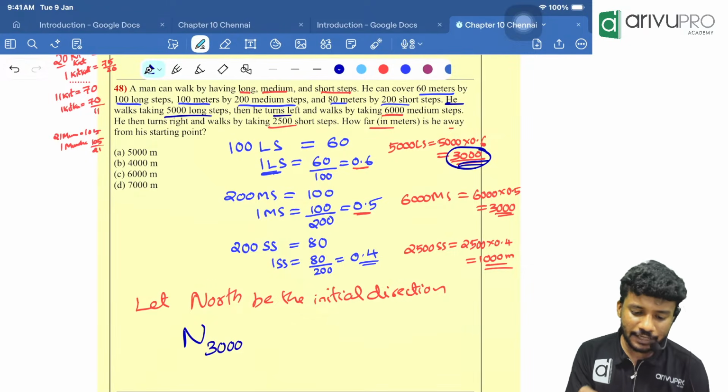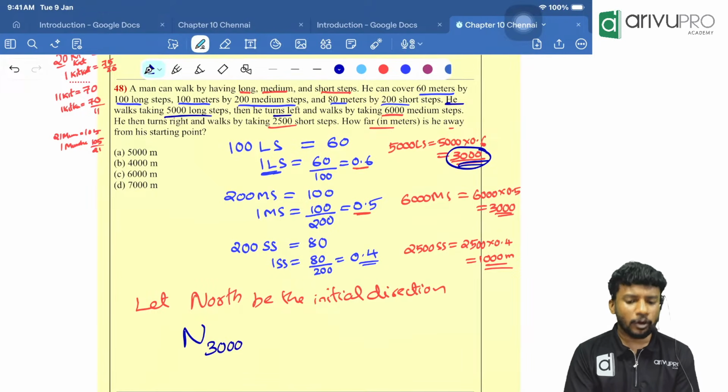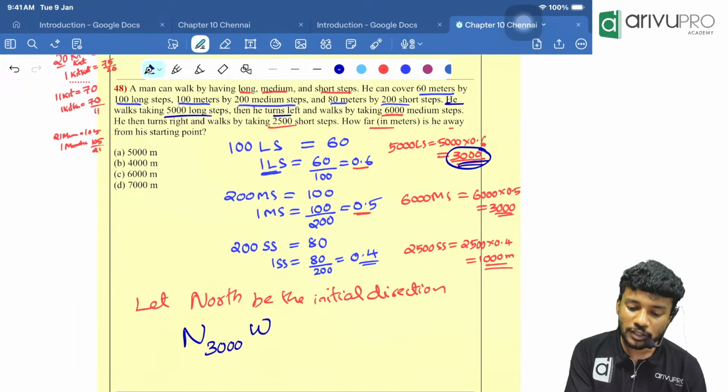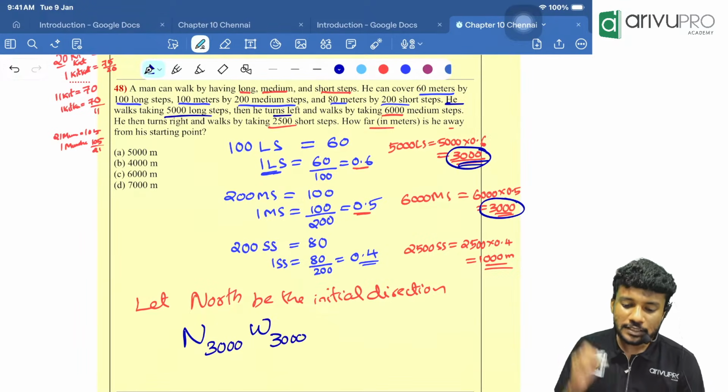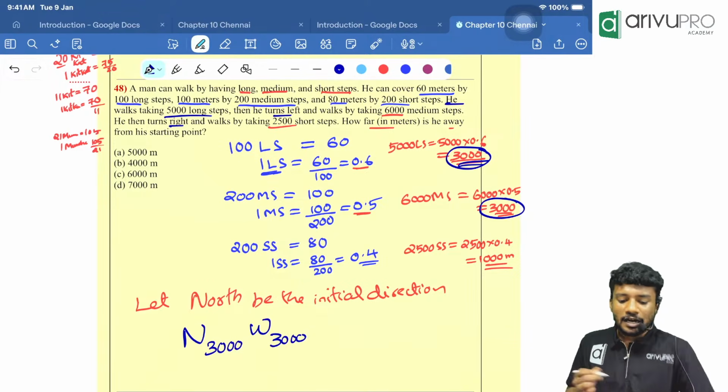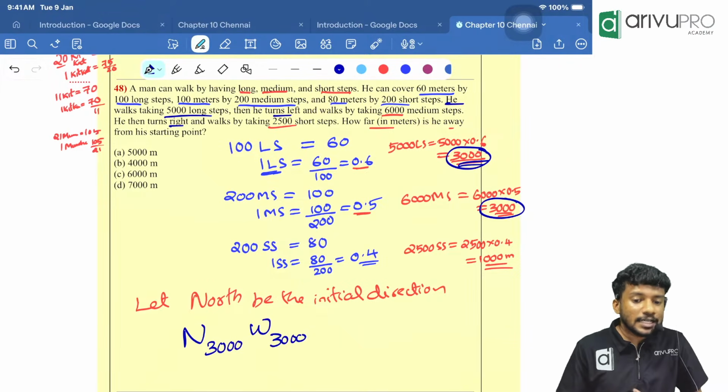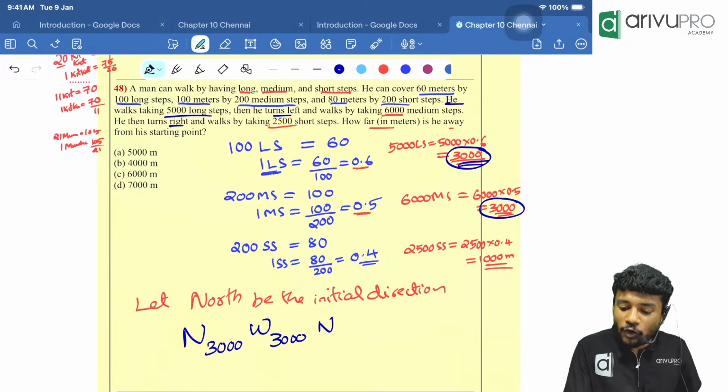Then he turns left. Left of north is west. And walks how many meter? 6,000 medium step is 3,000 meter. Then finally he turns right. Right of west is north. And walks how many meter?